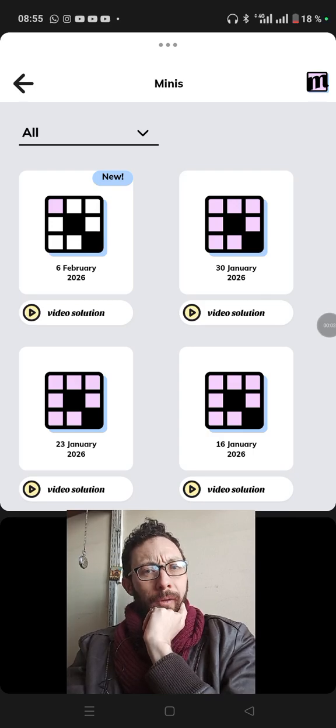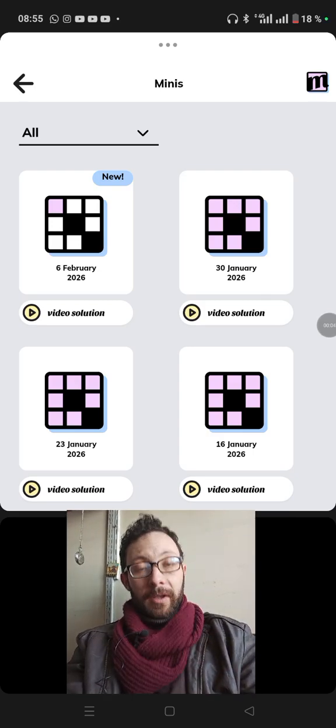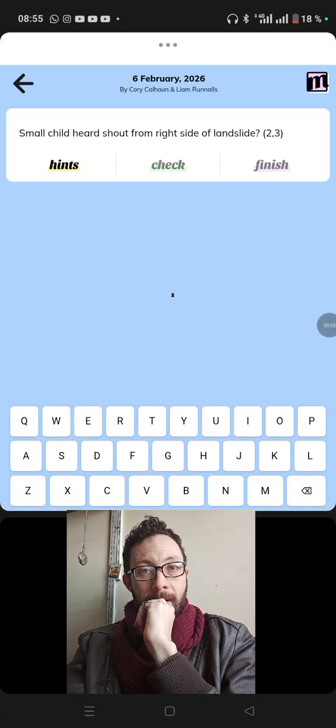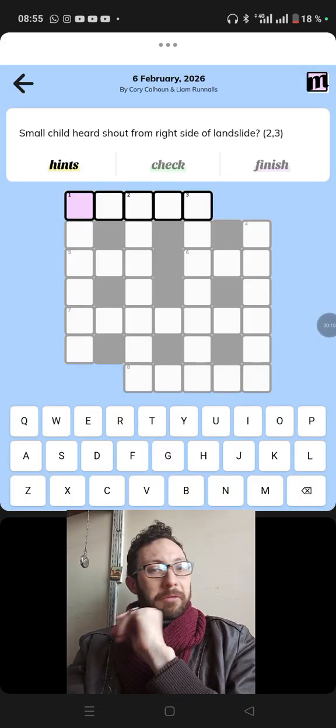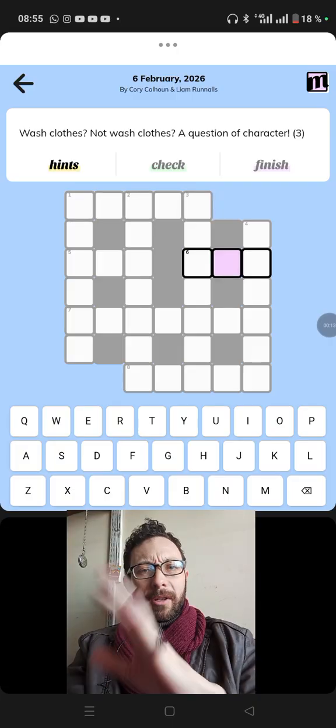I haven't solved one of these live for a while. Let's see how I do today. Let's start here. No, actually, let's start here, as Angus does.